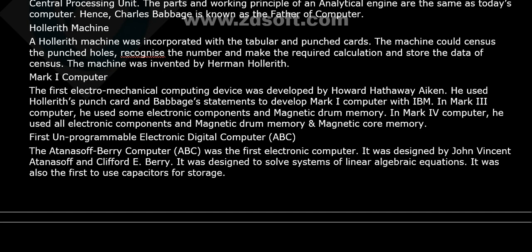So let's revise it. What does the Mark 1 computer consist of? The first electromechanical computing device was developed by Howard Hathaway Aiken. He used Hollerith's punch card and Babbage's statements to develop Mark 1, along with IBM. In the Mark 3 computer, he used some electronic components and magnetic drum memory. In the Mark 4 computer, he used all the electronic components, magnetic drum memory and magnetic core memory.